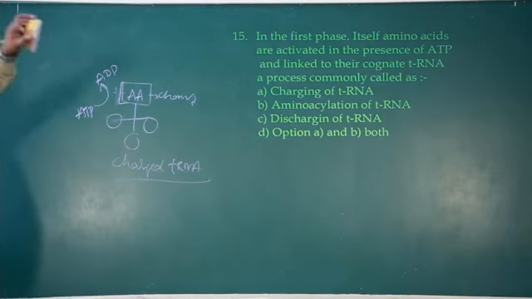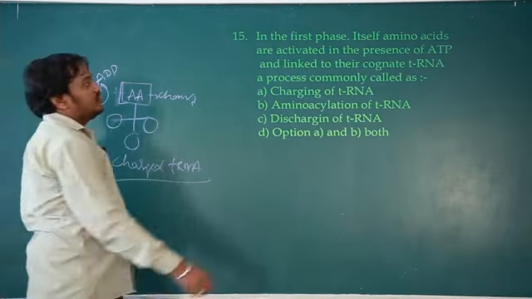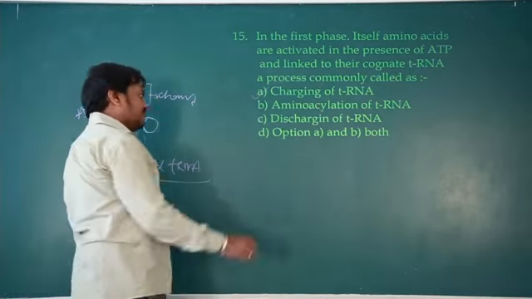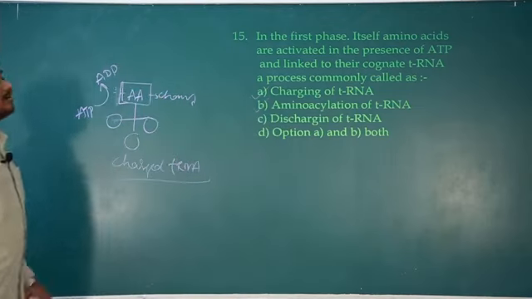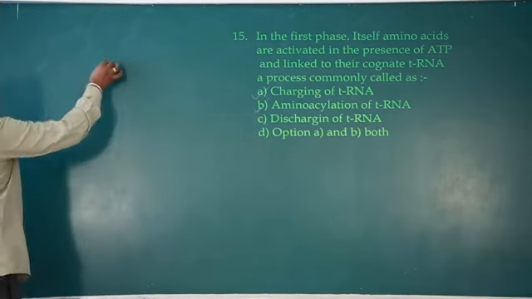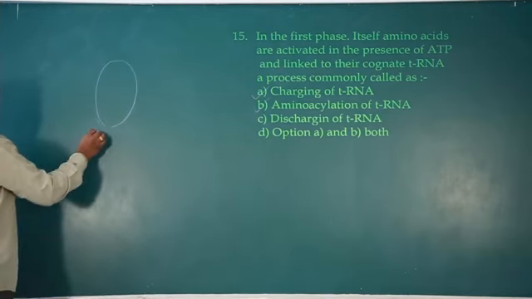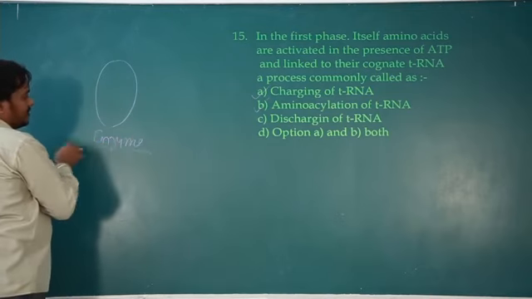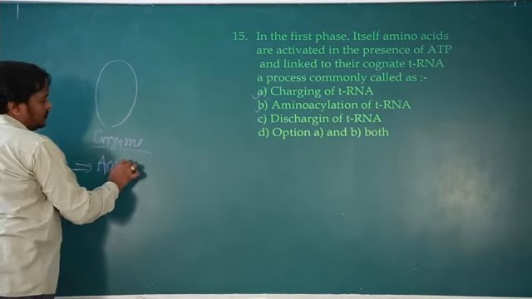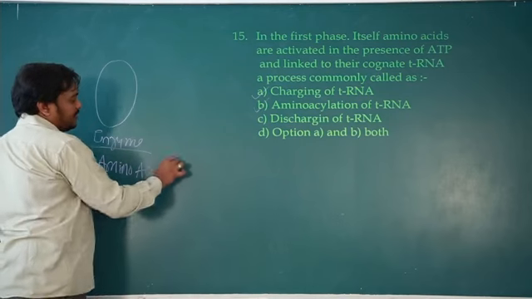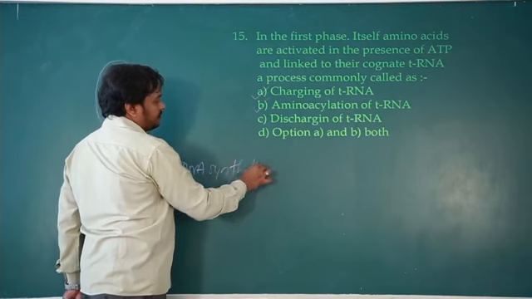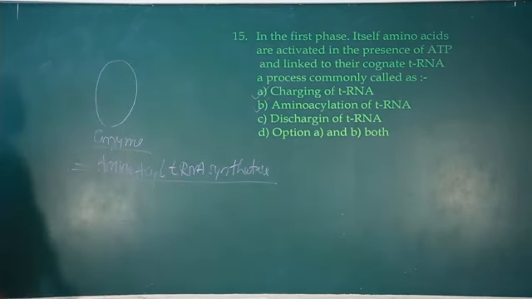So what do we call the process by which tRNA gets charged? It is called charging of tRNA, and also aminoacylation of tRNA. Why? Because there is an enzyme which makes the charging of tRNA, and that enzyme has 3 binding sites. That enzyme is called aminoacyl tRNA synthetase. This is the name of the enzyme.